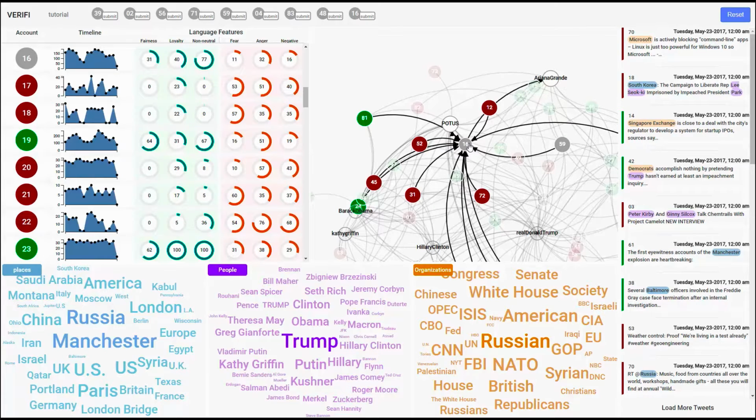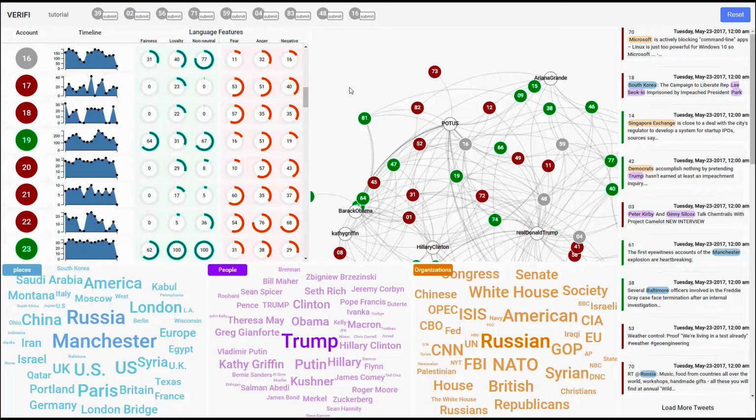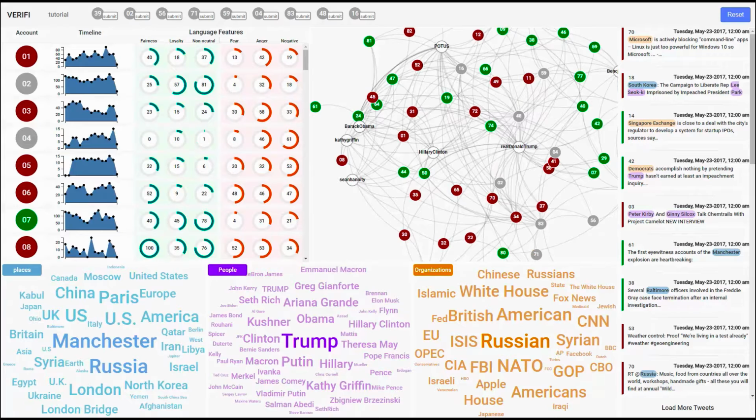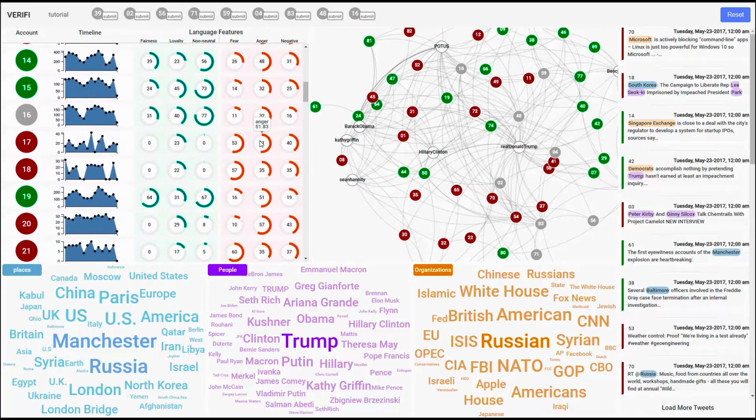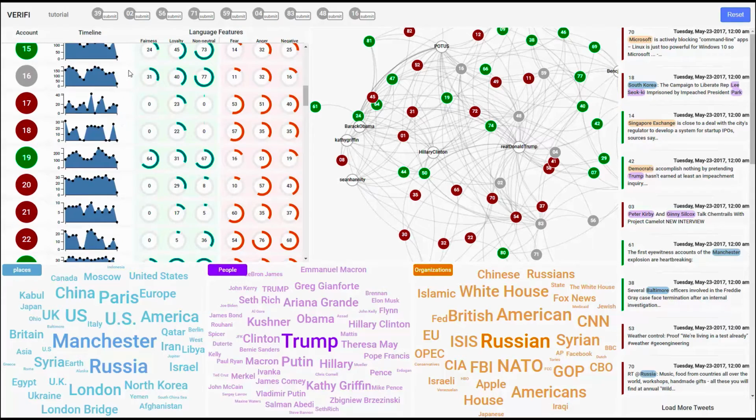Before concluding, we can use the other views, like the accounts view, to check our decision. Moving to the language features view, we can scroll to find account 16 to measure characteristics about the language this account uses. Let's first rank all of the accounts by the loyalty measure.